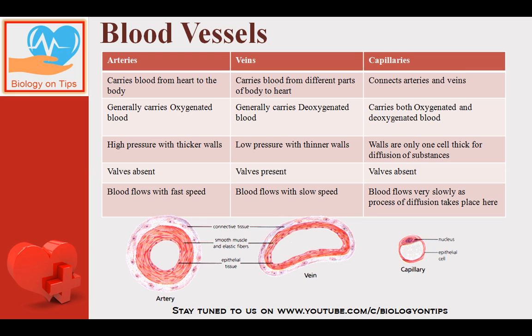There are three types of blood vessels: arteries, veins and capillaries. See, the main function of arteries is to carry oxygenated blood from the heart to different body parts. But there is an exception. There is only one exception, that is the pulmonary artery, which is carrying the deoxygenated blood from the heart to the lungs.